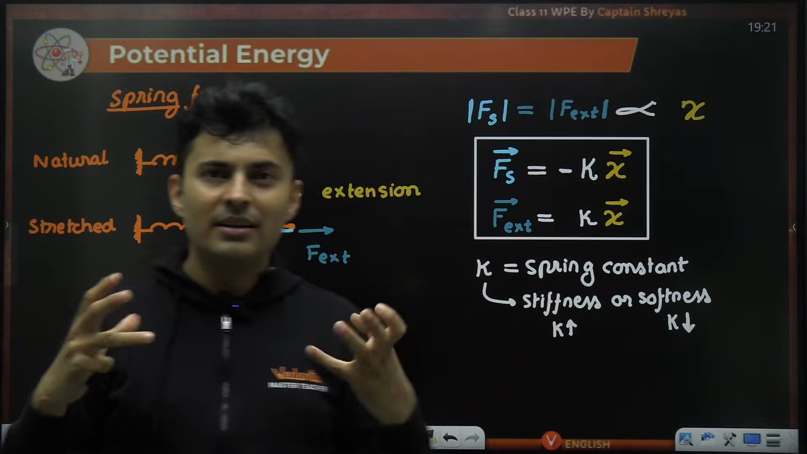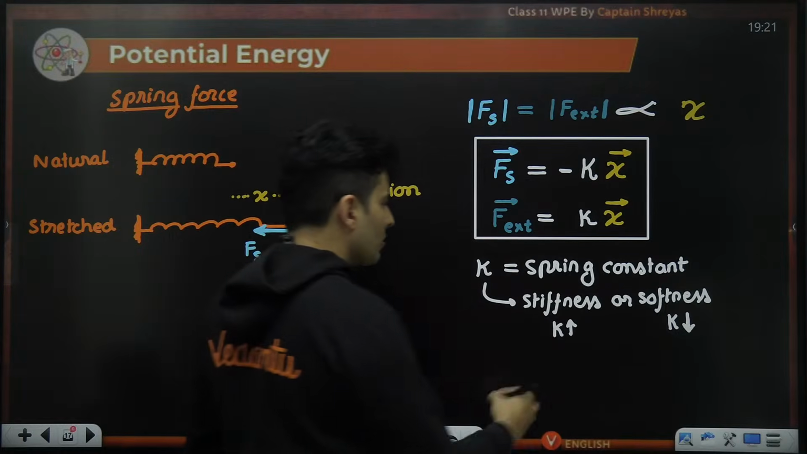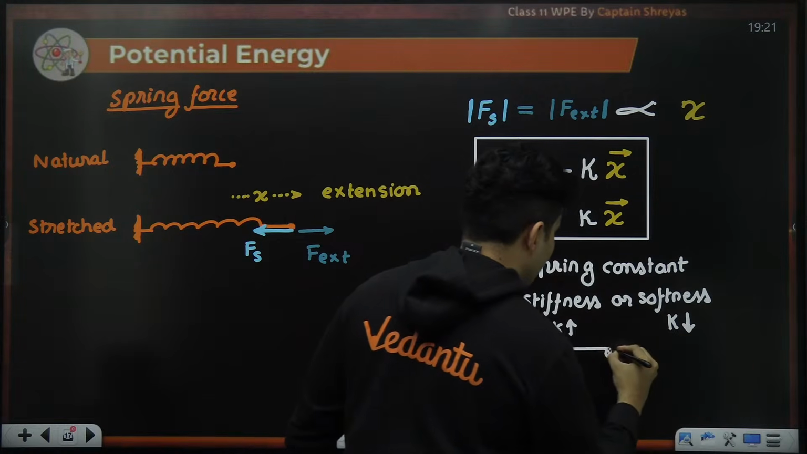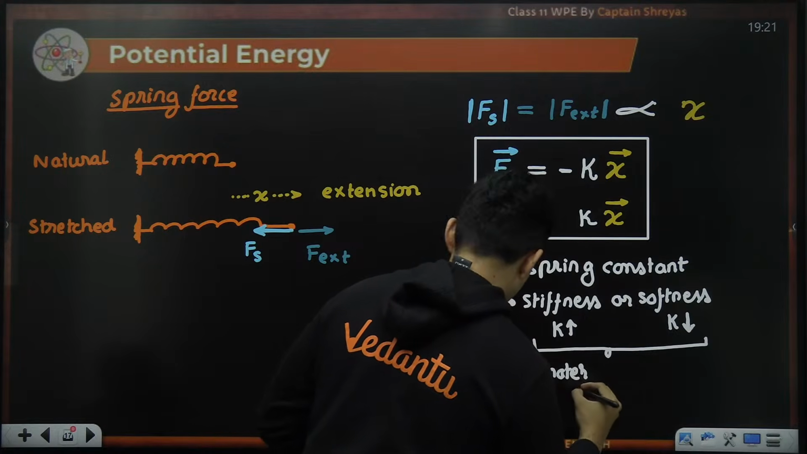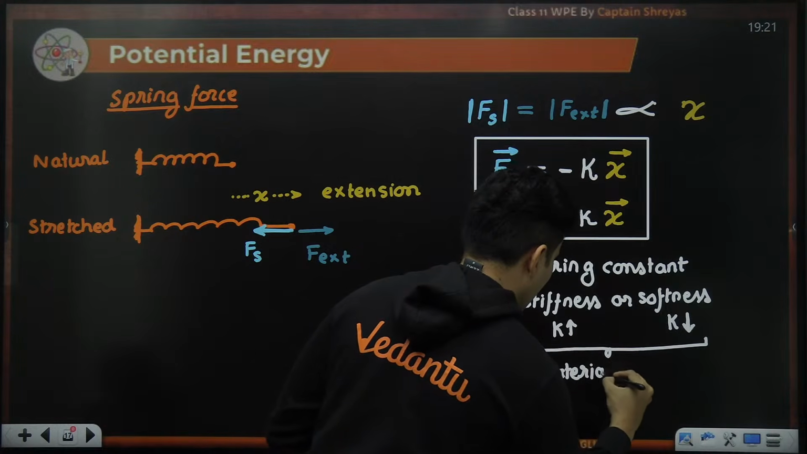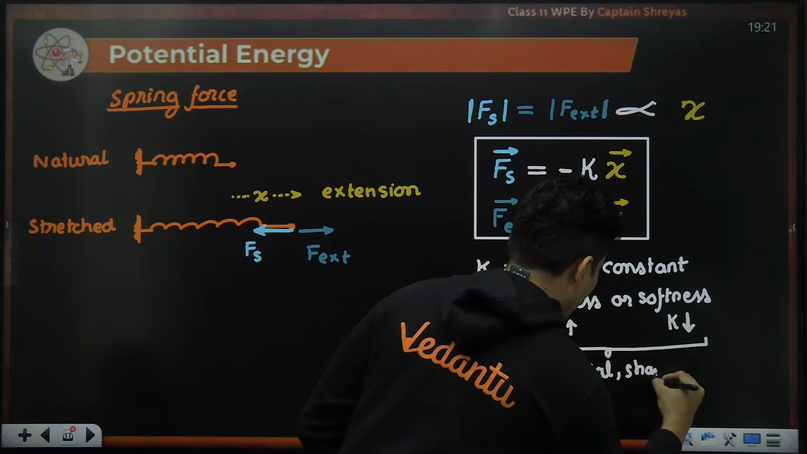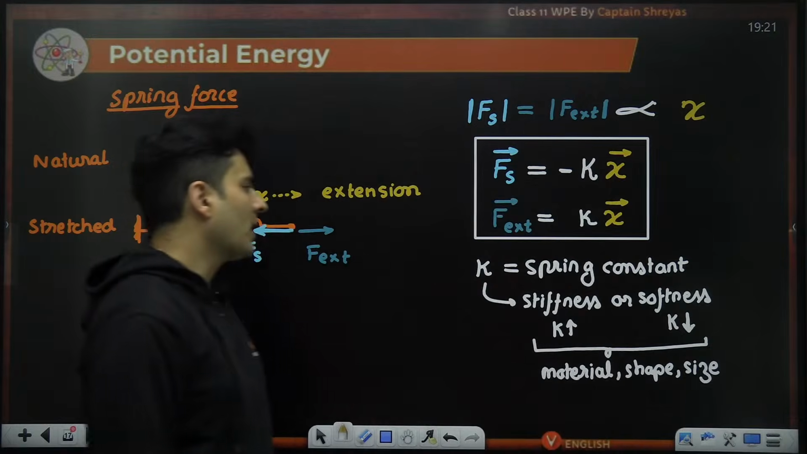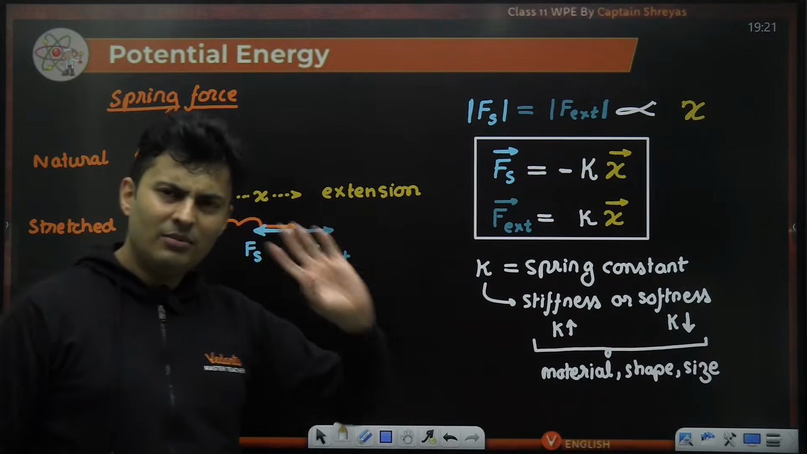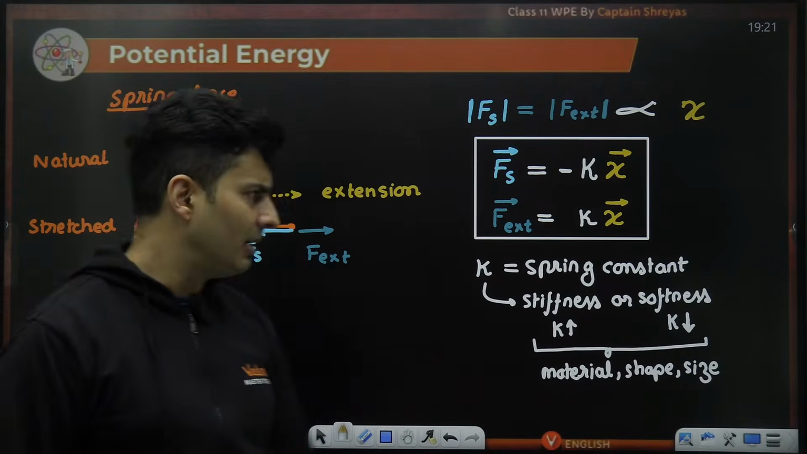All those things will define the stiffness. So all of this is determined by the material, shape and size of that particular spring. Okay, we don't have to worry about that. For us, spring constant will always be given.